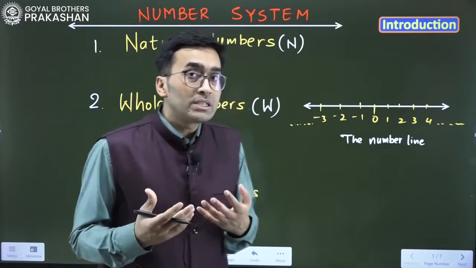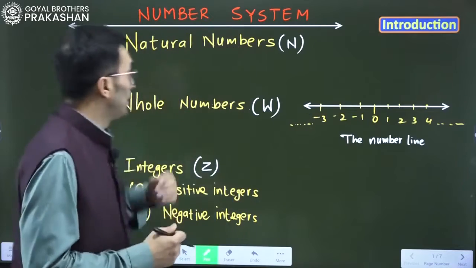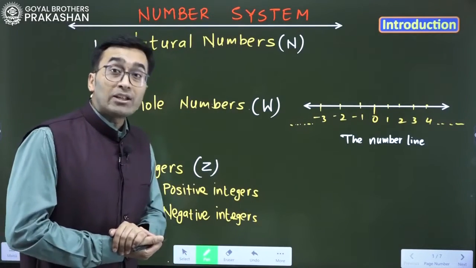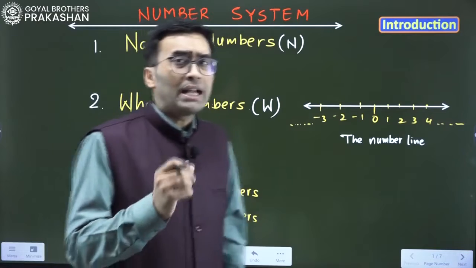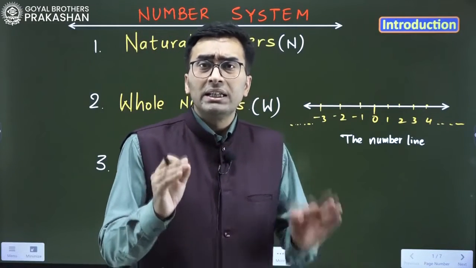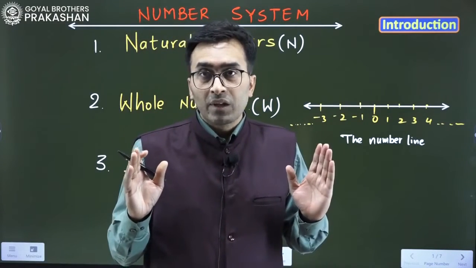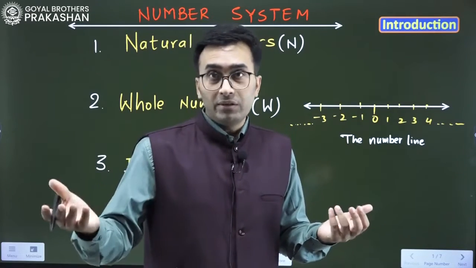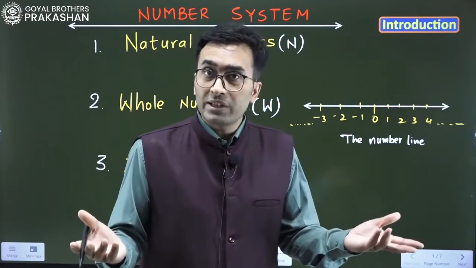Now we'll try to understand the types of numbers. First of all, we have natural numbers. If we talk about natural numbers, we can simply say the counting numbers. How do we start counting? We say 1, 2, 3, 4, this way we start counting.